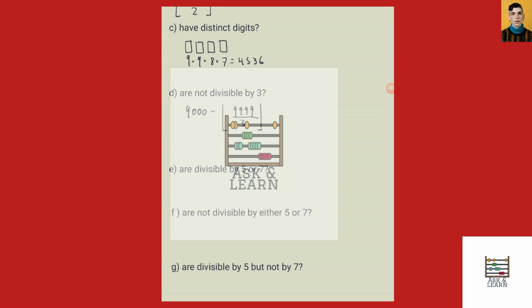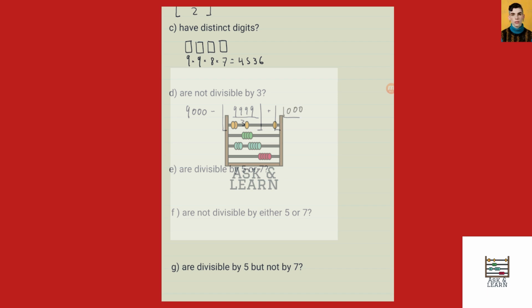And then we are going to need to essentially add back in all of the integers less than 1,000 which are divisible by 3. Essentially, when we subtract off all of the integers less than 9,999 which are divisible by 3, we'll be taking away too many elements.